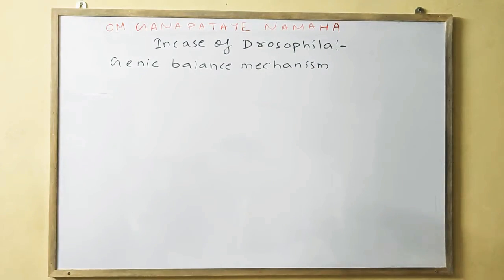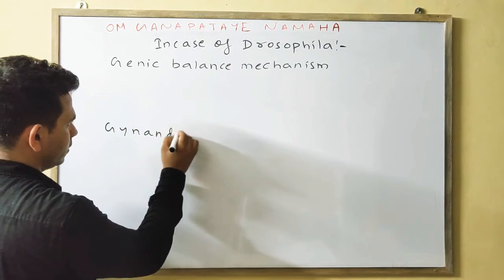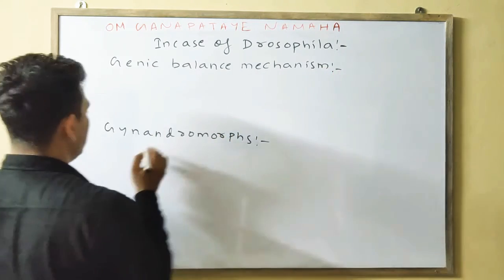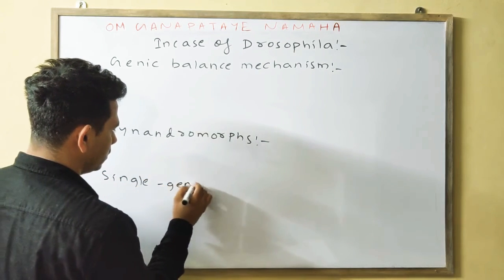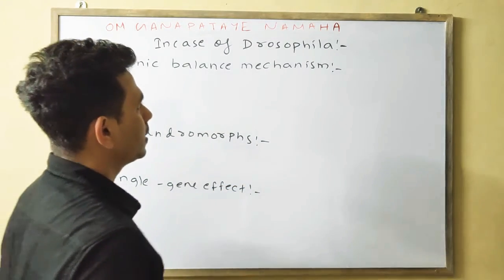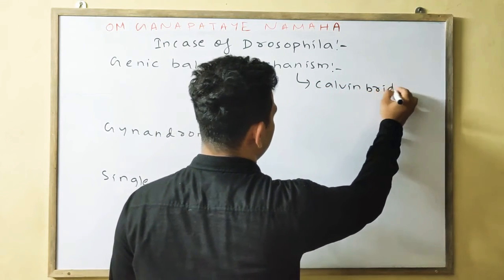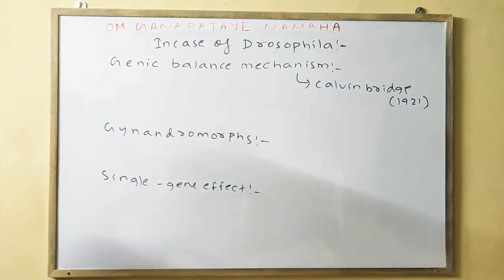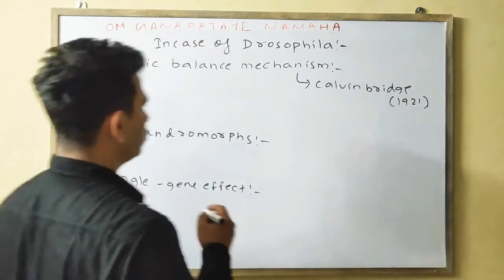In the case of Drosophila, you will write 3 portions: the genic balance mechanism, okay, then you will write the gynandromorphs, okay, lastly you will write the single gene effect. In the genic balance mechanism, you know, it was first proposed by Calvin Bridges, okay, in the year 1921. What is the genic balance mechanism? It is the ratio between the number of X chromosomes to the number of sets of autosomes in the zygote.